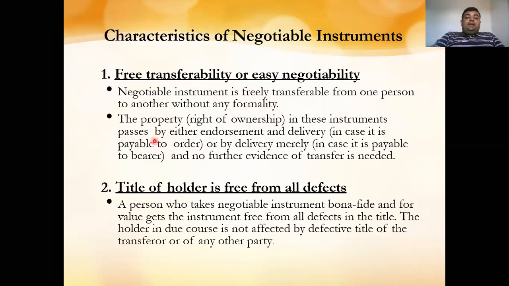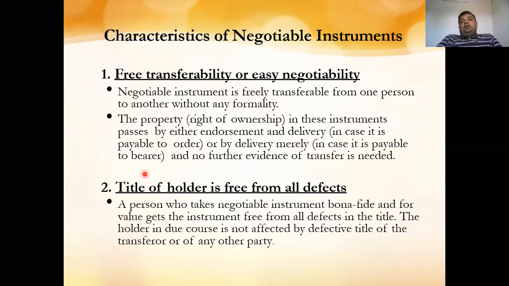Second, negotiability. The right of ownership in these instruments passes by either endorsement or delivery, as we have already discussed. In case it is payable to order, it passes by endorsement; in case it is payable to the bearer, by delivery merely. So there are two things. First, if it has been endorsed, as we have already discussed with three parties, first, second, and third, the first party will order the second party to pay the bill to the third party. So in that case it is payable to order, as the first party has ordered the second party to pay the third party. And by delivery, that is payable to the bearer.